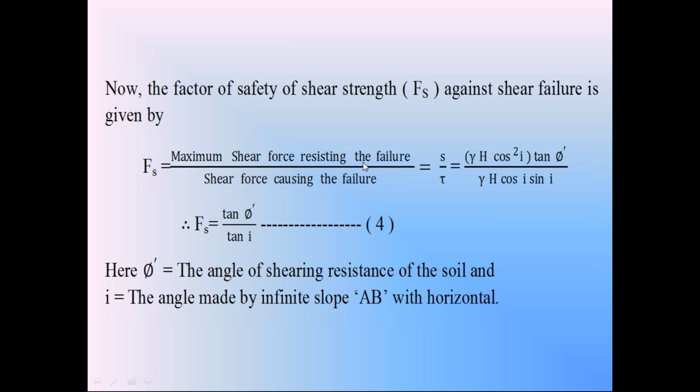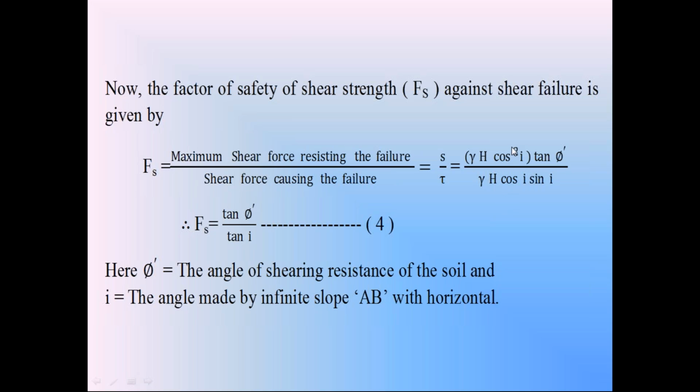The force resisting the failure is shear strength S. The force causing the failure is shear stress tau. S is equal to gamma h cos square i into tan phi dash, and this tau is equal to gamma h cos i into sin i. Cancel this gamma h in the numerator and denominator.